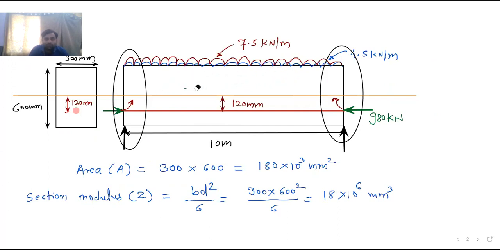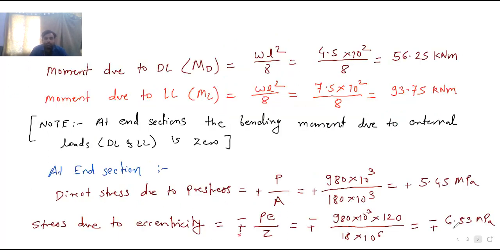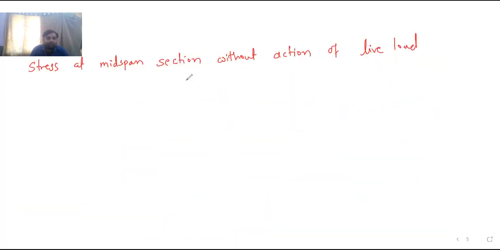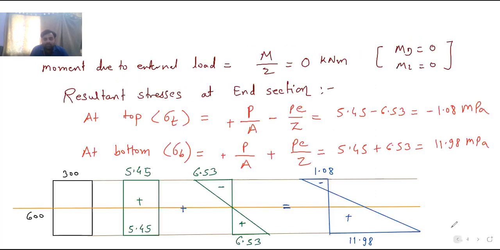I hope now it is understood. If you have not understood, you can ask me right now. Okay, we are dealing with the same numerical now. So here I will write at top: sigma t is equal to P by A minus P by Z plus MD by Z. What is the value of P by A?